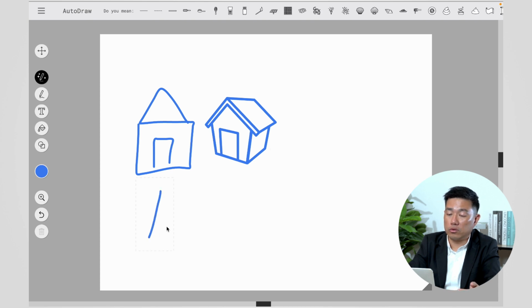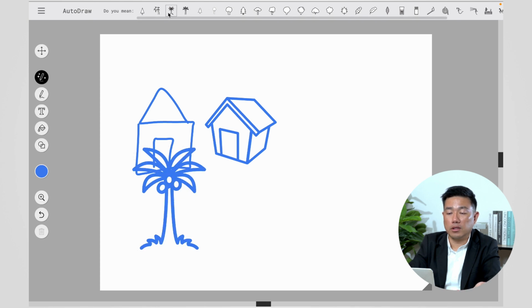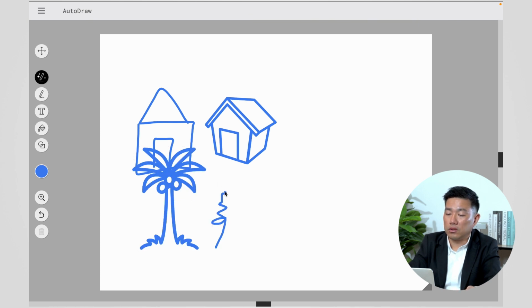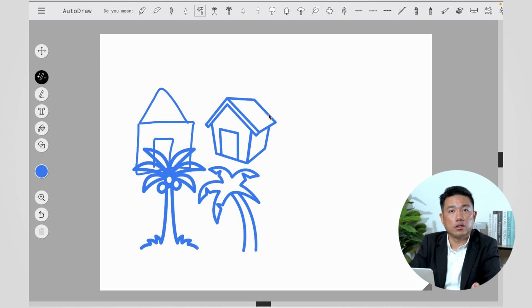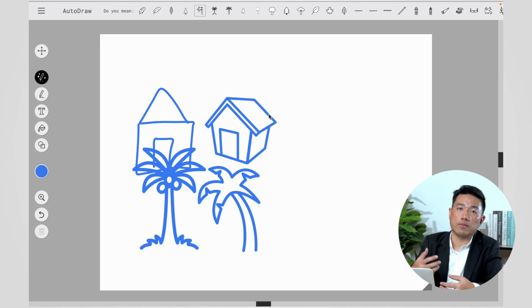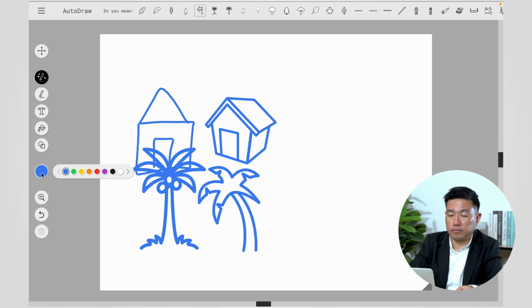Or if I want to draw something like this, and I get the tree, you see. If I want another tree, I get another tree. So you see that sometimes you just draw something, and then AI sees the pattern and recommends a better one for you. Okay, so let's try another one.